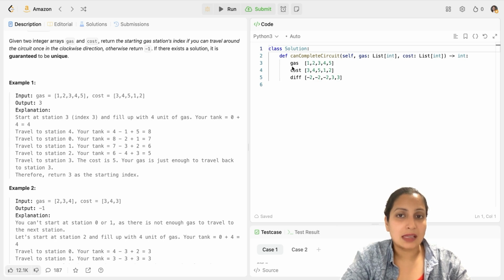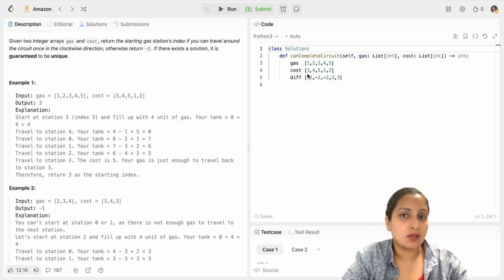So, we have a gas array here 1, 2, 3, 4, 5, and we have a cost array here 3, 4, 5, 1, 2. So, your starting index, or any index, should be such that you don't run out of gas, which is possible only if gas minus cost is positive, right? So, I have a difference array where I subtract corresponding elements here.